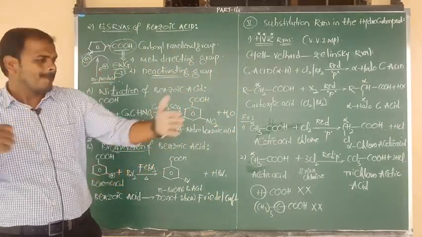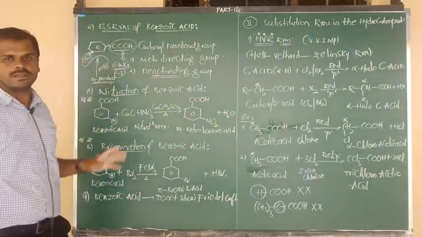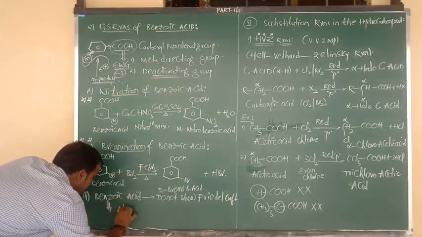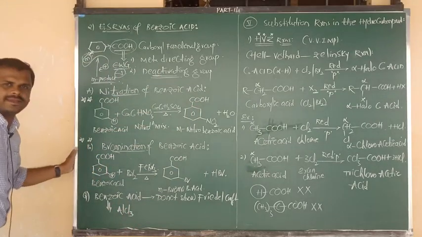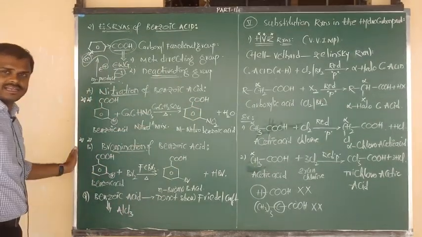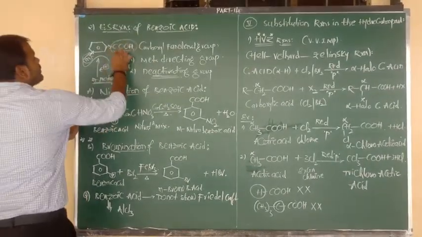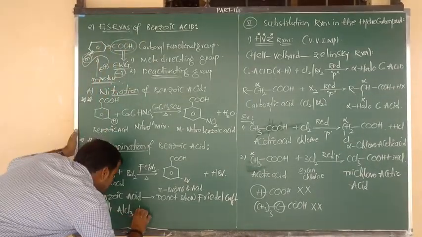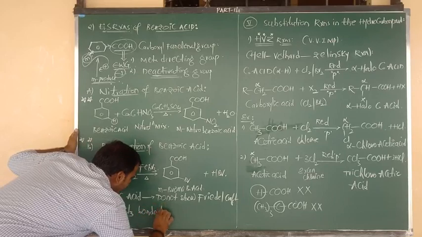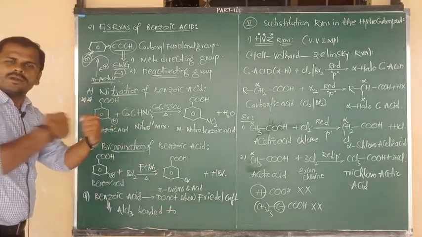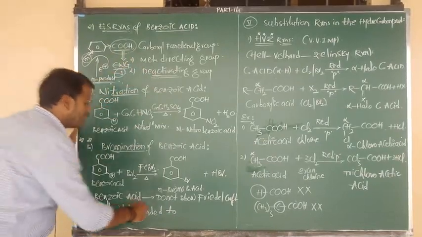That AlCl3 gets bonded to the carboxyl group. So what happened here? AlCl3, the Lewis acid which acts as catalyst, gets bonded to the carboxyl group. The AlCl3 catalyst gets bonded to the deactivating carboxyl group.